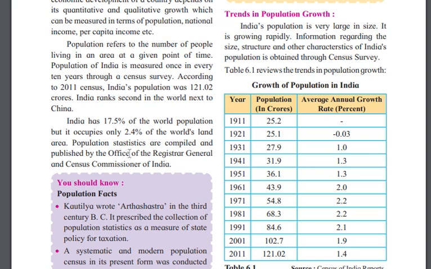So population statistics are compiled and officially published by the Office of the Registrar General and Census Commissioner of India. The graph of the population is compiled by the government, by the registrars of the Census Commission of India. So in our country there is a separate commission to study the population, and that is important, right?